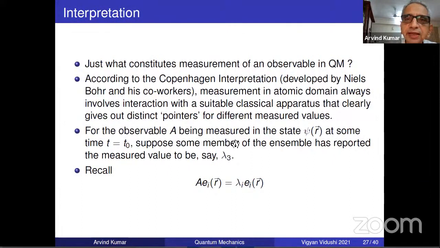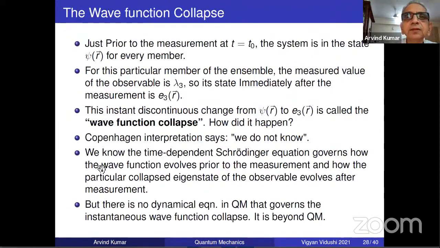So for the observable A being measured in the state psi, supposing at t equal to 0, some member of the ensemble has reported a measured value lambda 3. What does it mean? According to the eigenvalue equation, for that experimenter, just prior to the measurement, the system was in the state psi, as for every member. For this particular member of the ensemble, the measured value is lambda 3. So its state immediately after the measurement is E3. Clear?